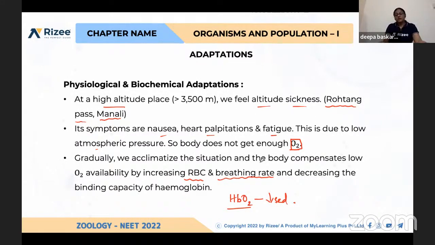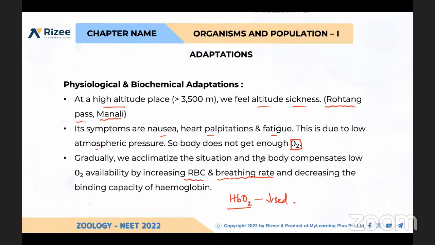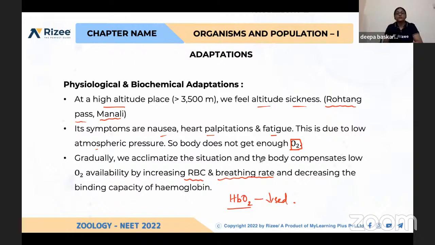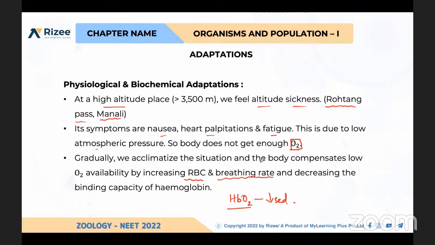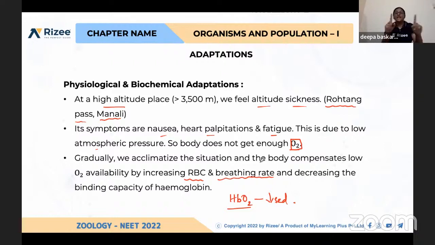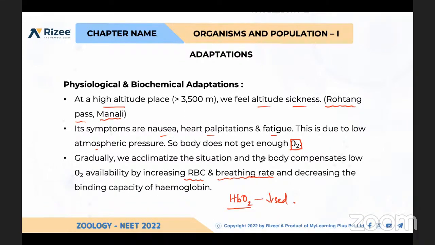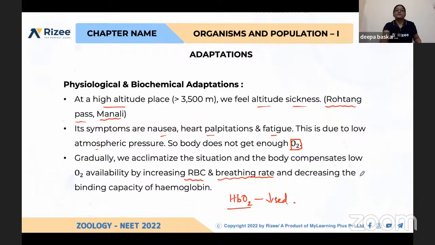Nandini, I will forward a few questions for you in evolution. Please try them, because there are different questions with diagrams for different eras. Please go through all the questions in evolution, which I am going to send you today. Yes, ma'am. Thank you.